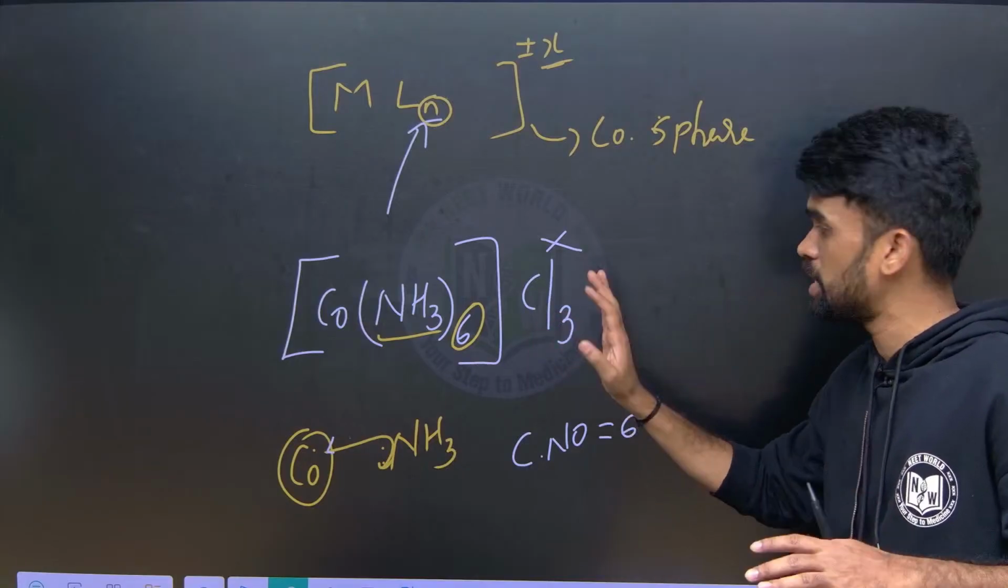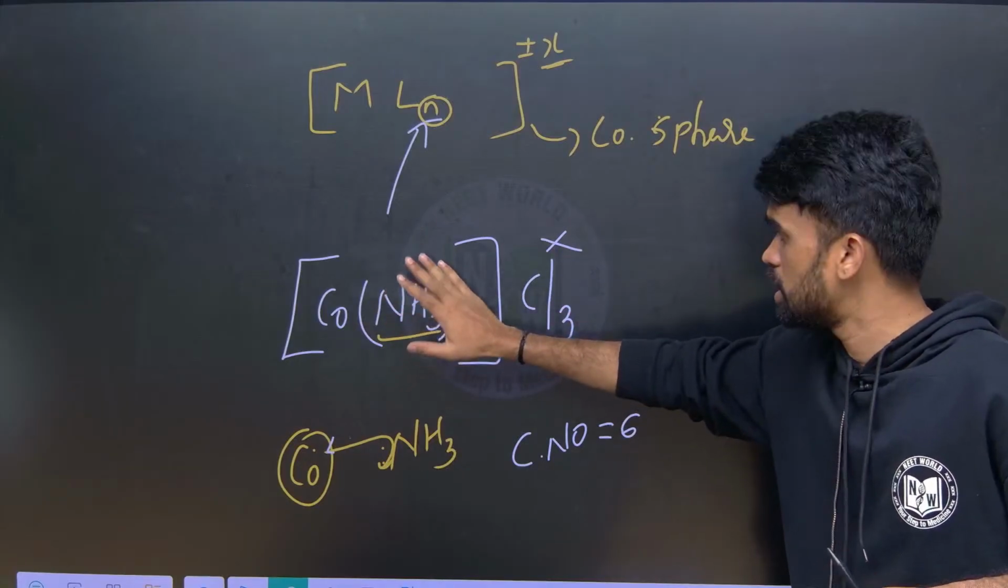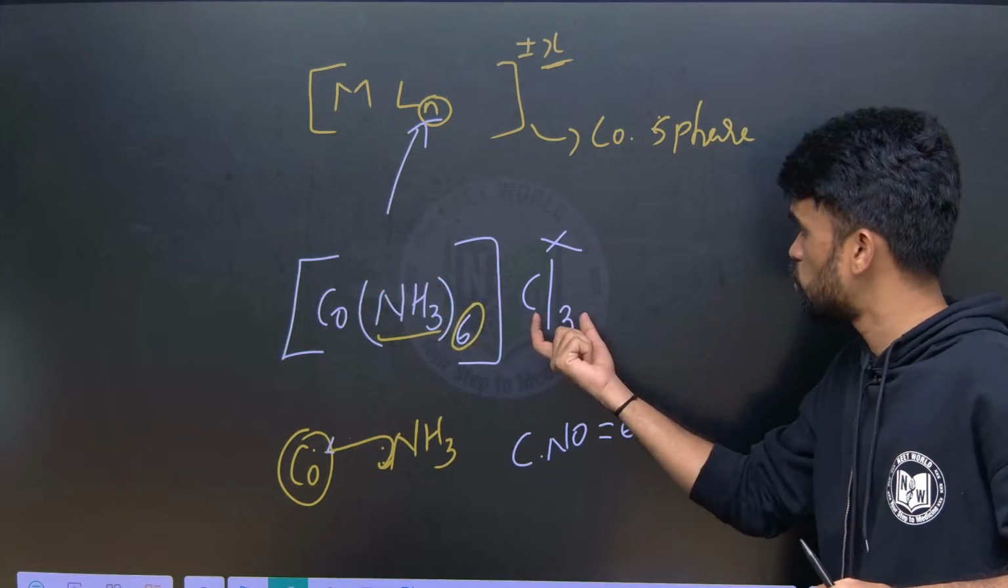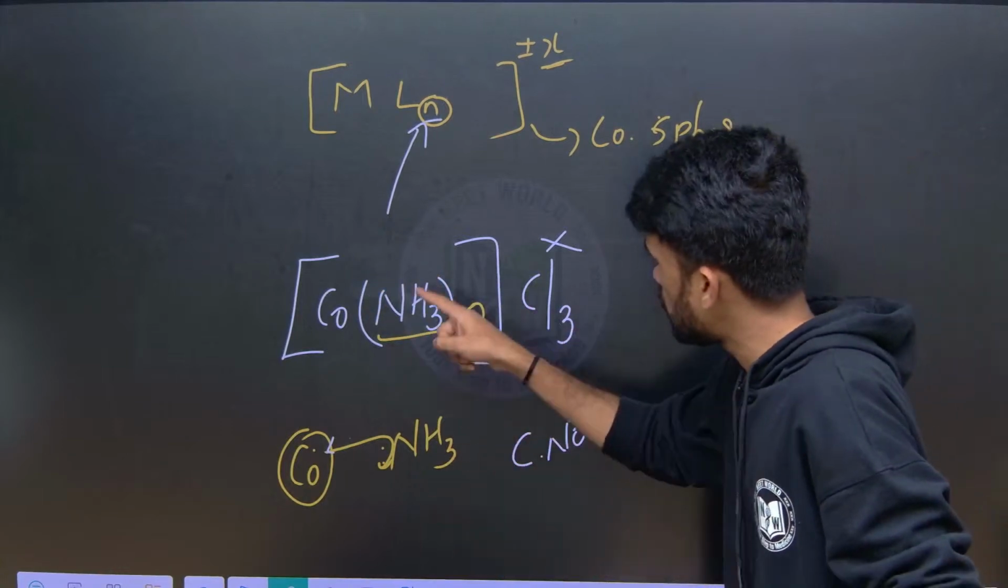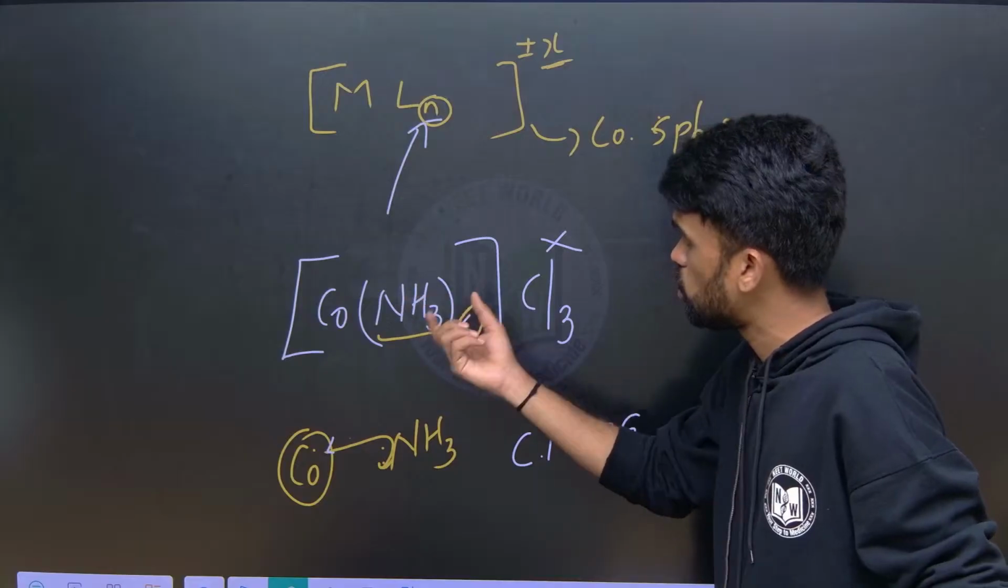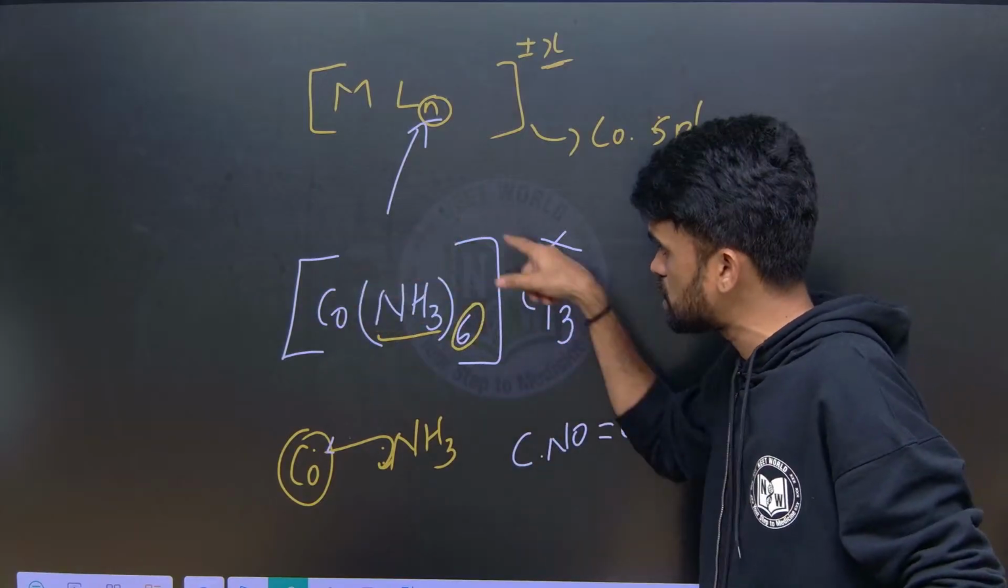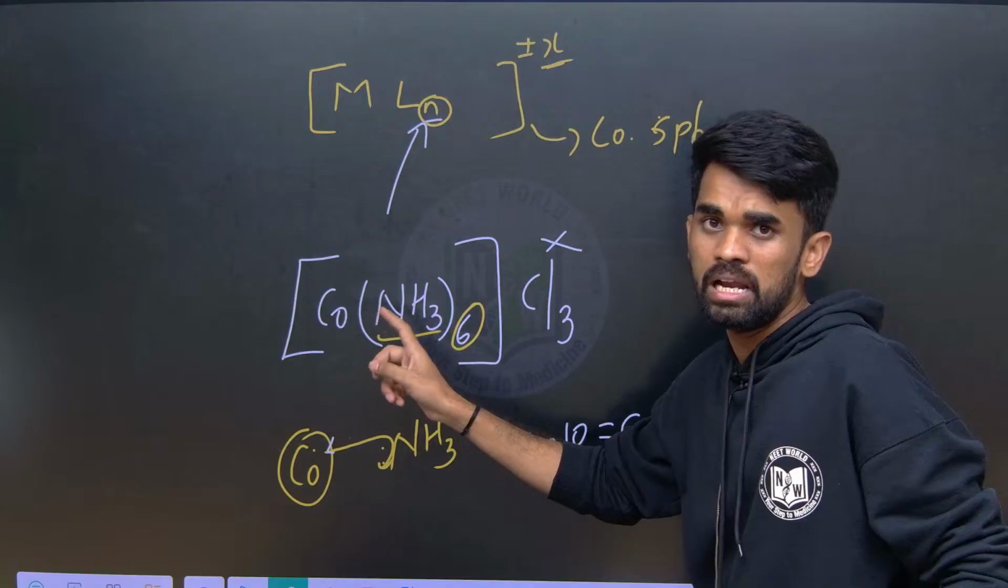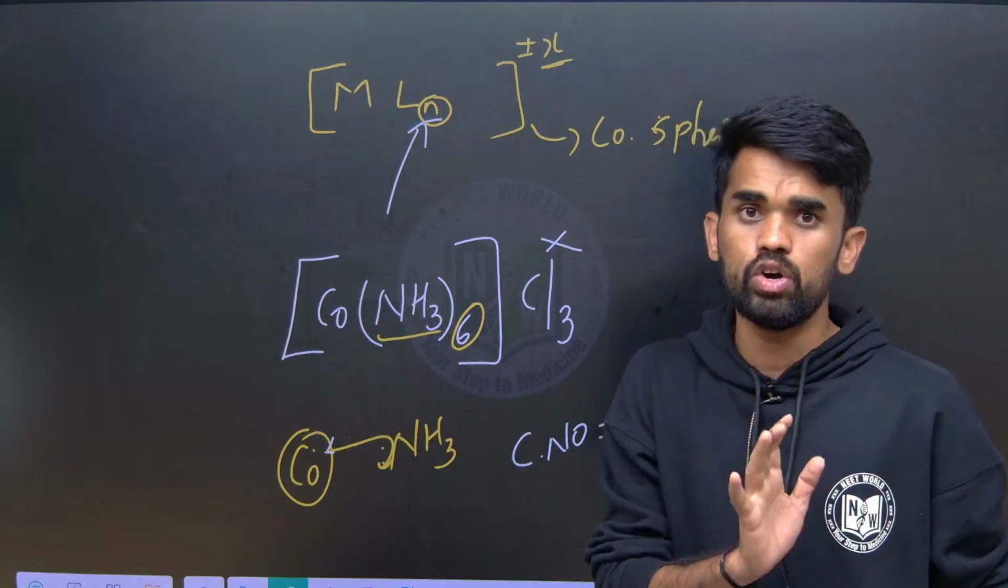So these are ionic sphere. They are not inside the coordination sphere. Therefore these are not considered as ligands. Only the species which are present inside the square bracket along with this metal are considered to be ligands. I hope it is clear.